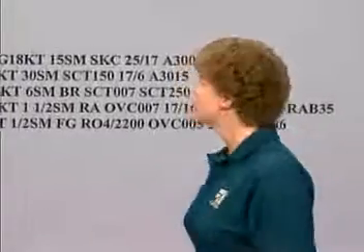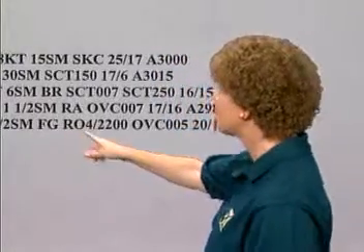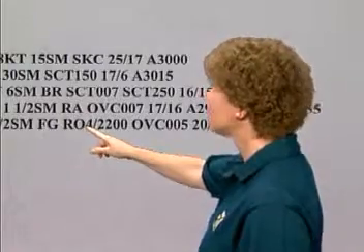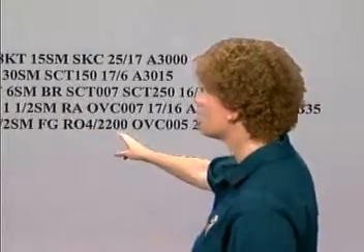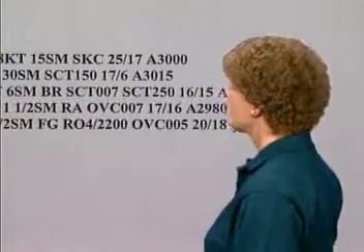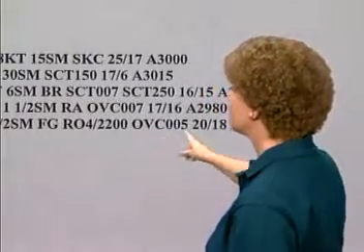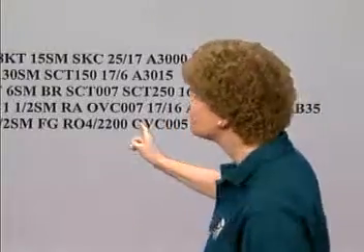And that the runway visual range, the RO4, the runway visual range on runway 4 is 2,200 feet. By the way, RVR is a means of measuring visibility for IFR operations. They're also reporting an overcast cloud layer at 500 feet. Remember, you add 2 zeros to whatever number you see there. This is definitely not VFR weather.